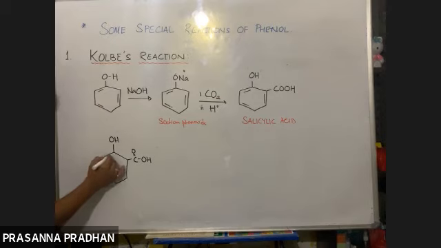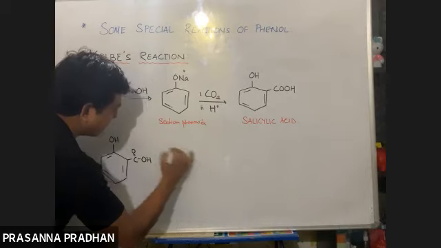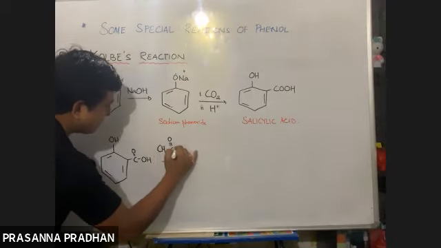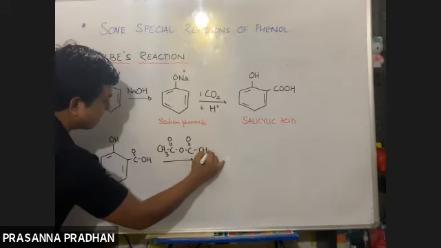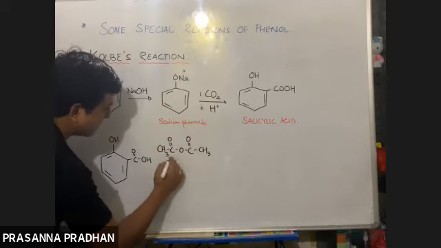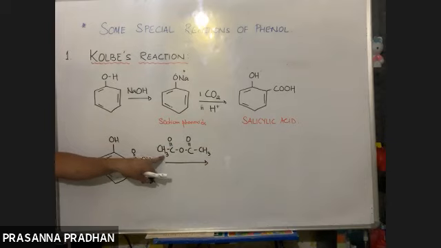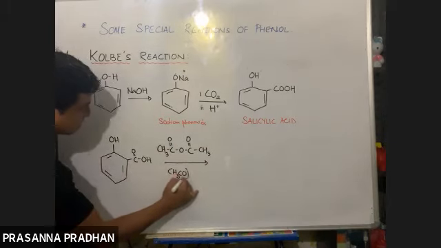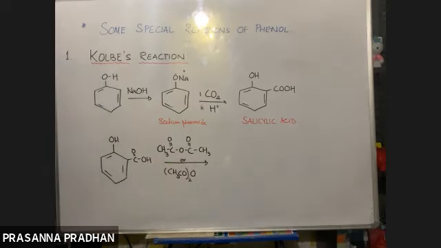What happens when this is treated with acetic anhydride? This can also be written as CH3CO, CH3CO, with the two groups around an O. Don't get confused, it means the same.